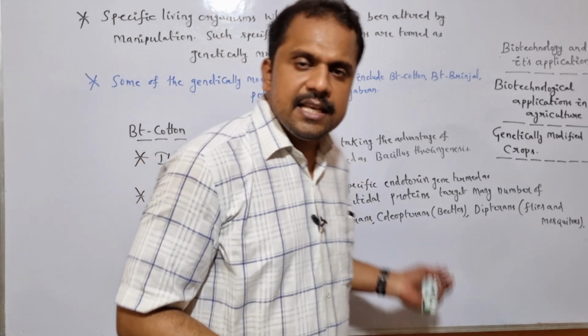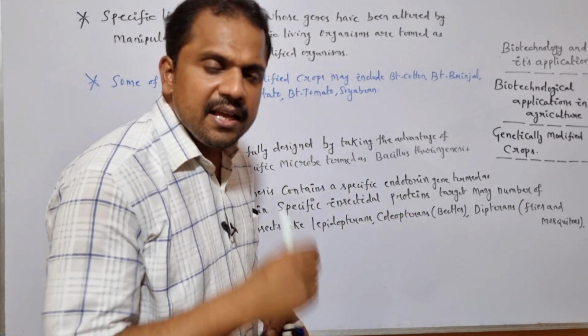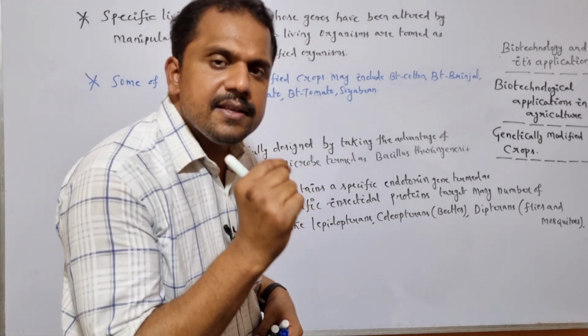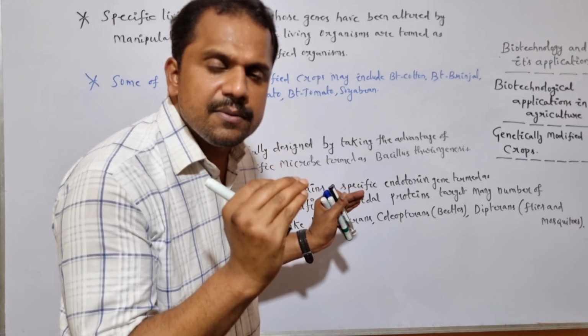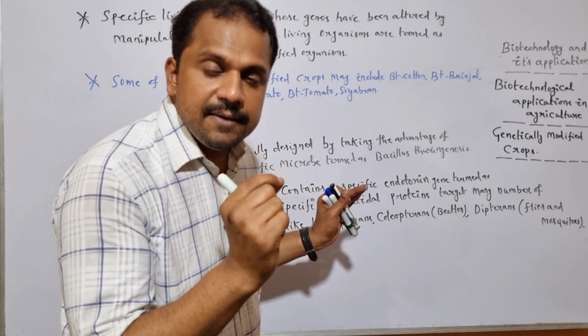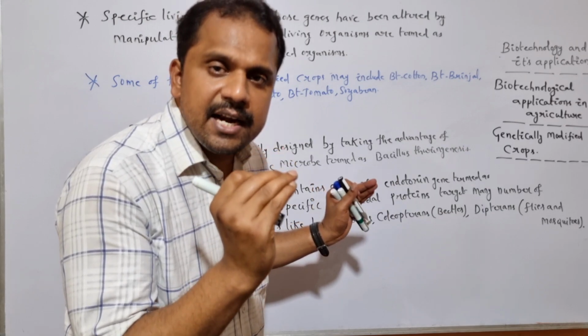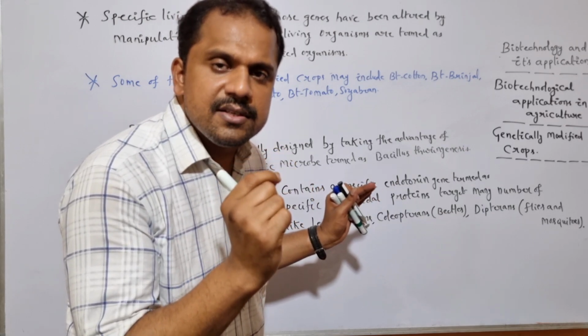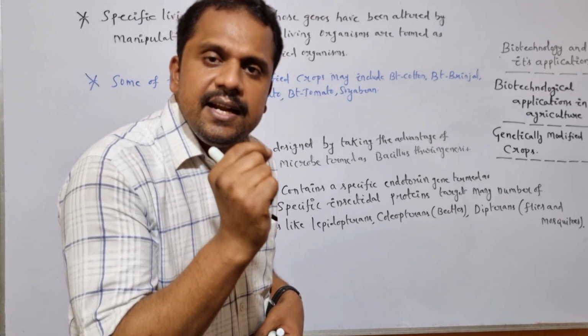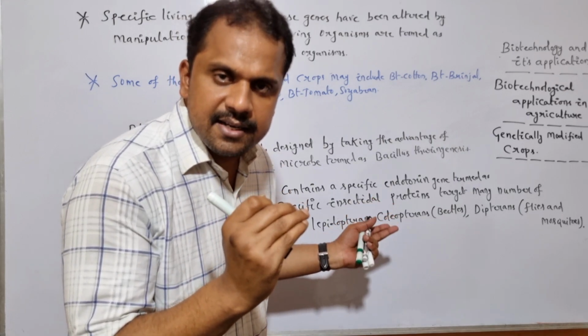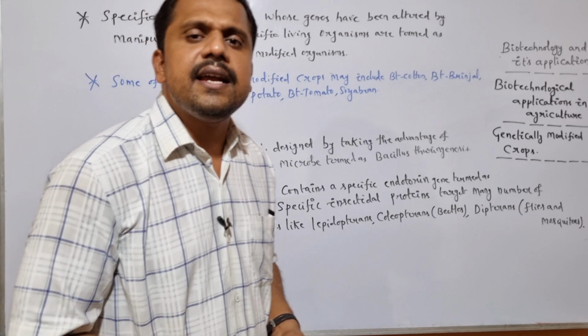And when the targeted insects like lepidopterans, coleopterans and dipterans target the leaves of the host plant, the endotoxin gene, which is initially in inactive form within the Bacillus thuringiensis, undergoes successful expression within the intestinal gut of these insects, because alkaline pH is present within the intestinal gut.